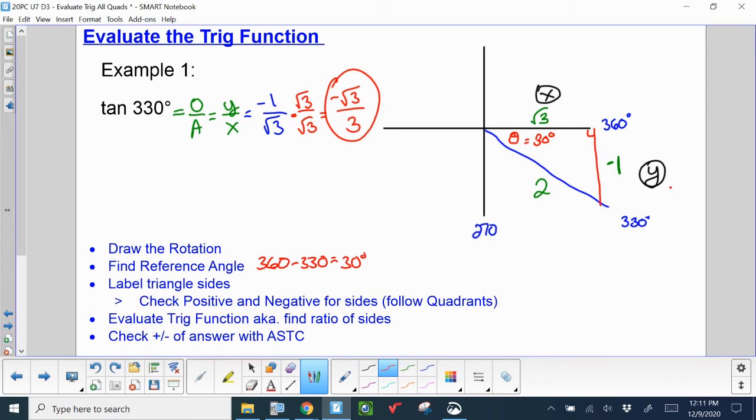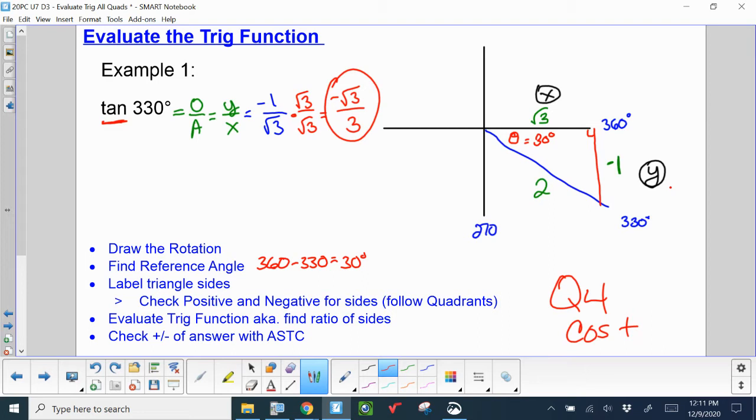And if you think about it, this last bullet point is to check the positive and negative. In Q4, cosine is positive, ASTC. Anything else besides cosine in quadrant 4 should be negative. So when I ask you about tangent, did I get a negative answer? I did. Boom, I'm good.